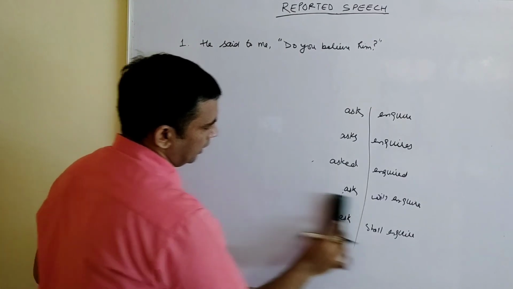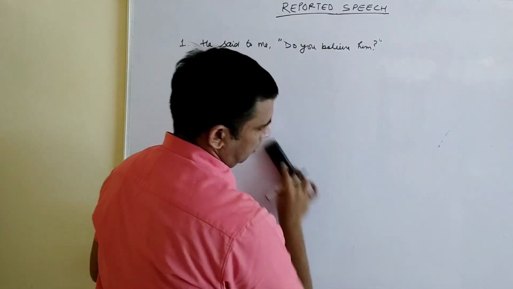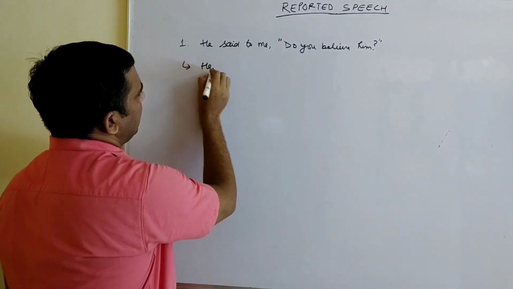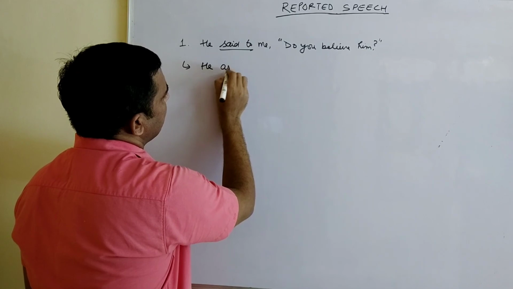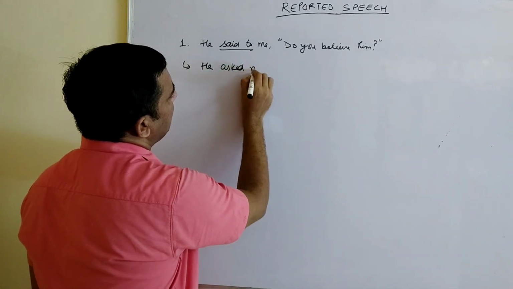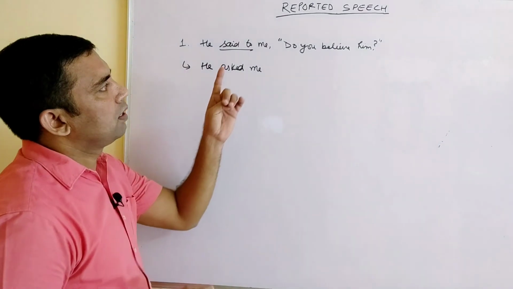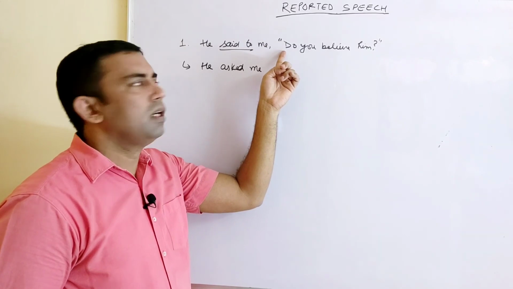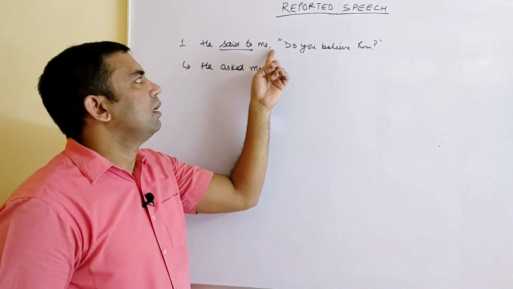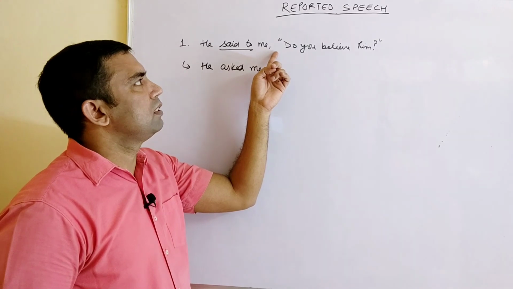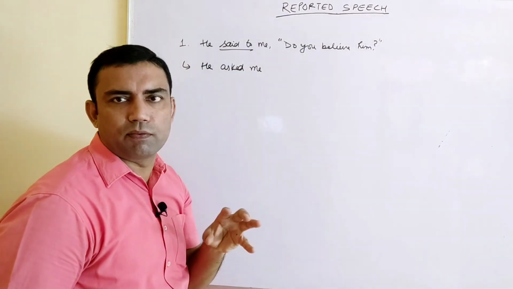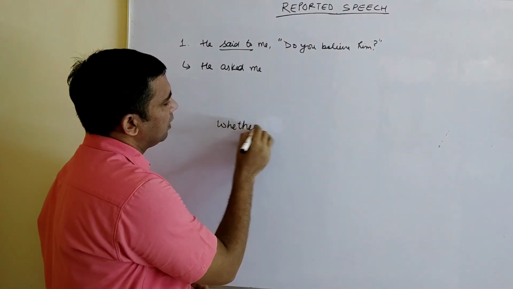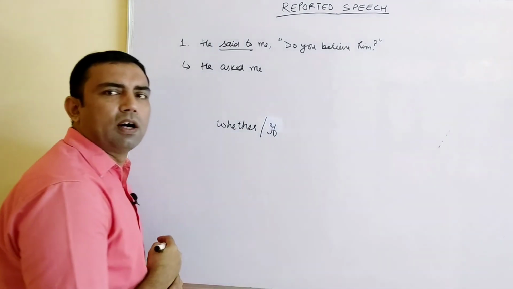Now come to the examples. I'm changing it. "He" will be the same. "Said to" will be changed into "asked me." When we have a question mark, an interrogative sentence within inverted commas, we use a different conjunction here. Either we use whether or if. Whether is W-H-E-T-H-E-R, or we use if. Any one out of these two.